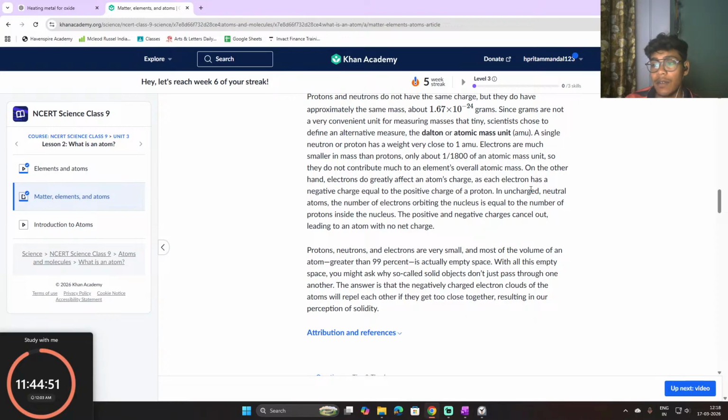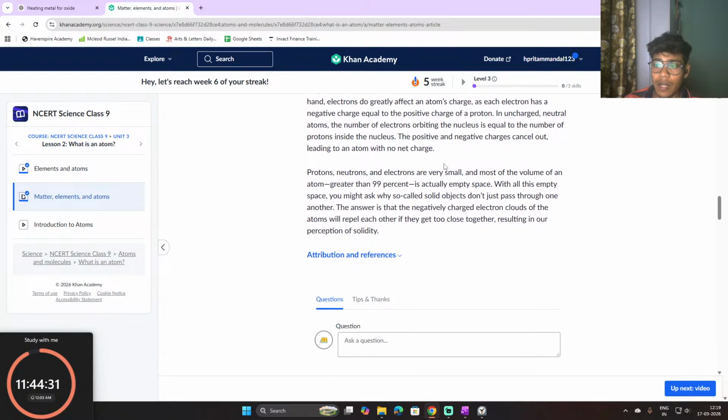Each electron has a negative charge equal to the positive charge of a proton. In uncharged neutral atoms, the number of electrons orbiting the nucleus is equal to the number of protons inside the nucleus, so the positive and negative charges cancel out, leading to an atom with no net charge.